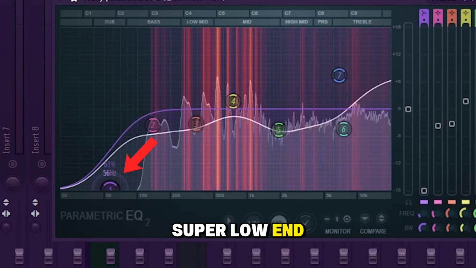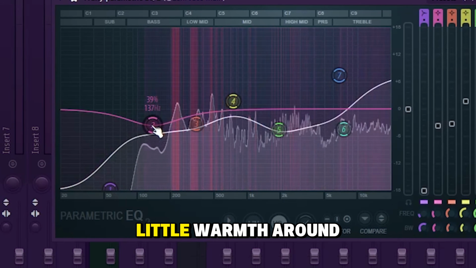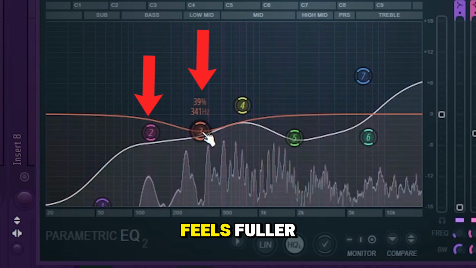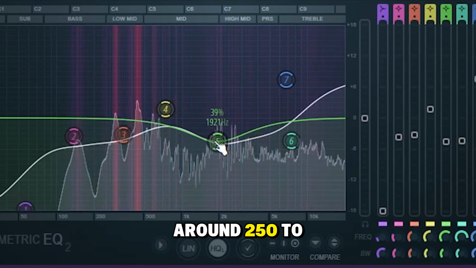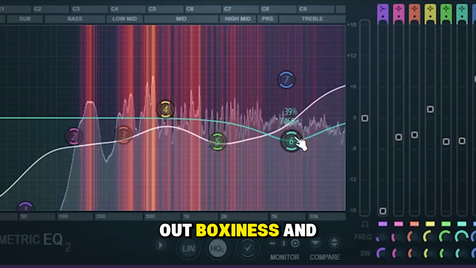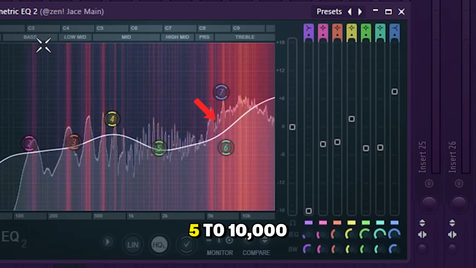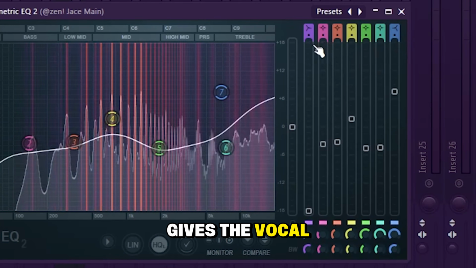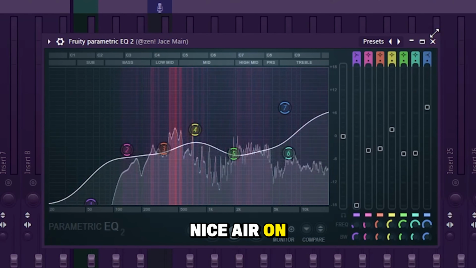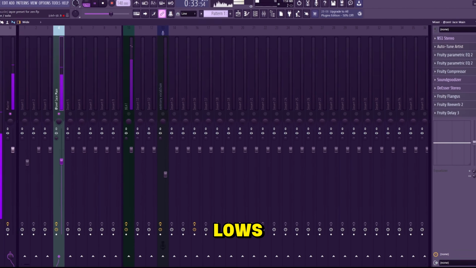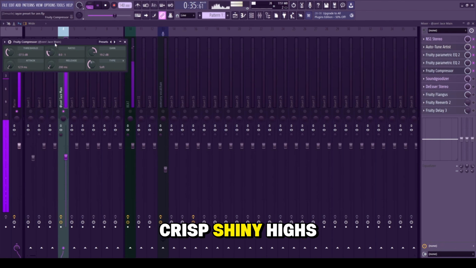We cut the super low end to get rid of rumble, then added a little warmth around the low mid so the voice feels fuller. There's a small cut around 250 to 2000 to take out boxiness and harshness, which makes it smoother. Then we boosted the highs around 5 to 10,000, and that's what gives the vocal clarity, sparkle, and that nice air on top. So basically, cleaner lows, smoother mids, and crisp, shiny highs.